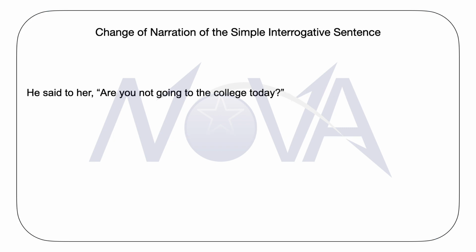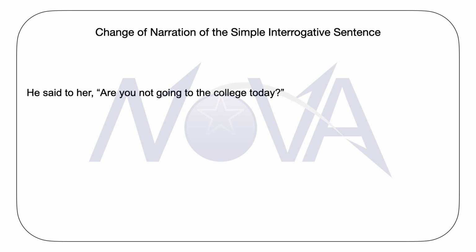Next sentence. He said to her, "Are you not going to the college today?" What is this sentence in the reported speech? In this case, the reported speech contains a simple interrogative sentence which starts with the auxiliary verb. In this case, you have to understand a few very basic things.